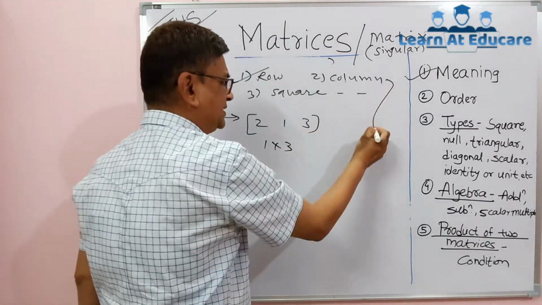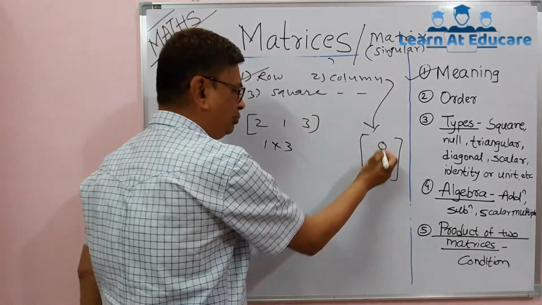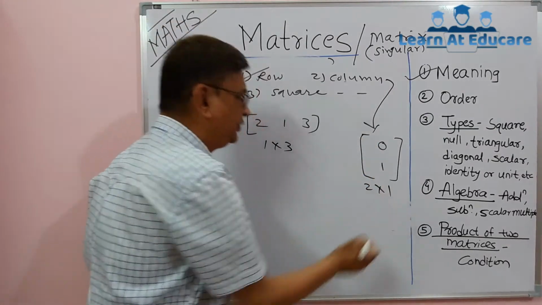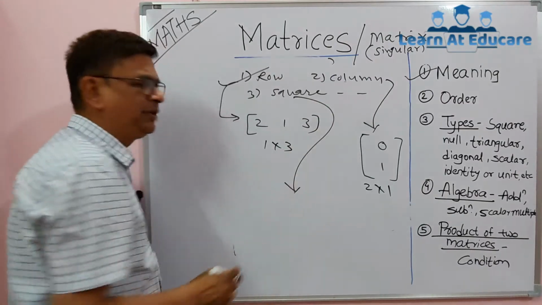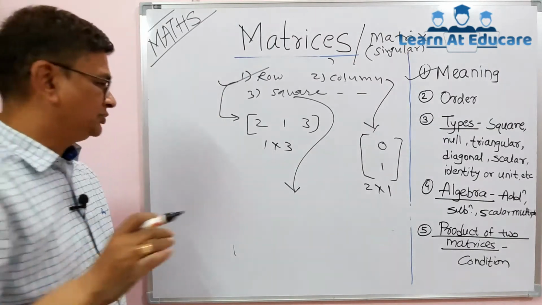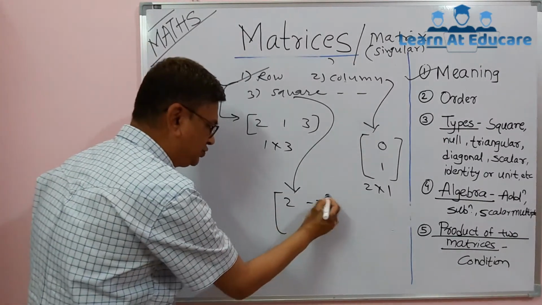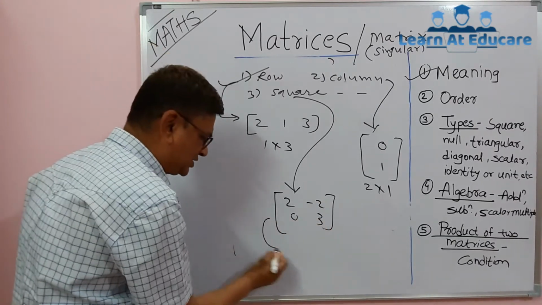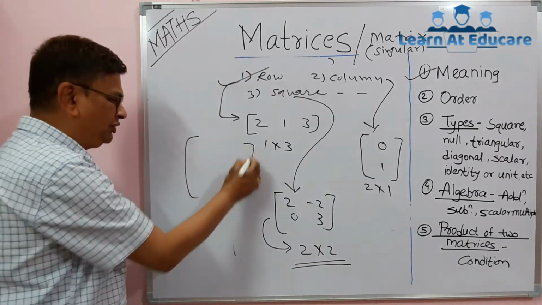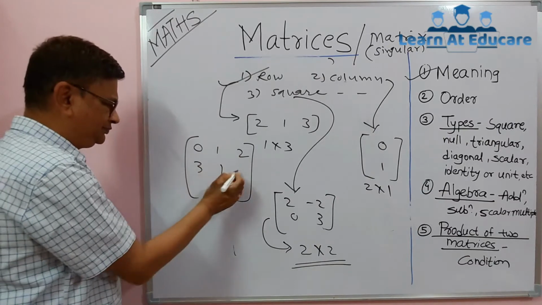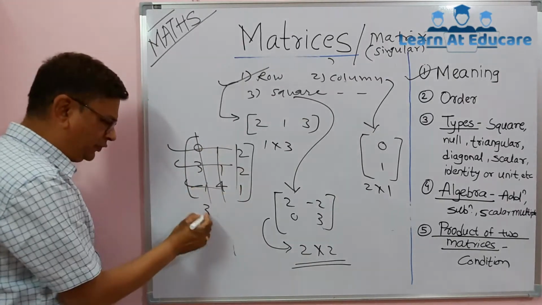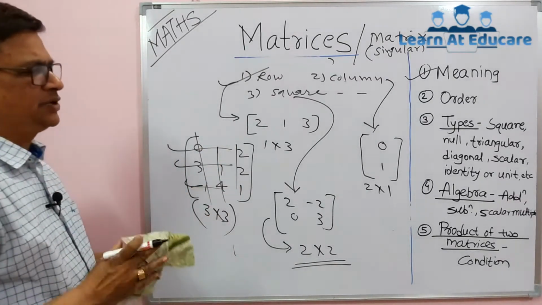Now we'll deal with the column matrix. A column matrix has only one column, for example such a matrix. You can see it has one column and 2 rows, so its order will be 2 into 1. Then next is the square matrix. A square matrix contains a number of rows equal to the number of columns. For example, take the matrix 2 minus 2 0 3; it has 2 rows and 2 columns, so its order is 2 into 2. Take another example of 3 into 3 type. Then 3 rows and 3 columns, therefore its order is 3 into 3, meaning it is a square matrix.